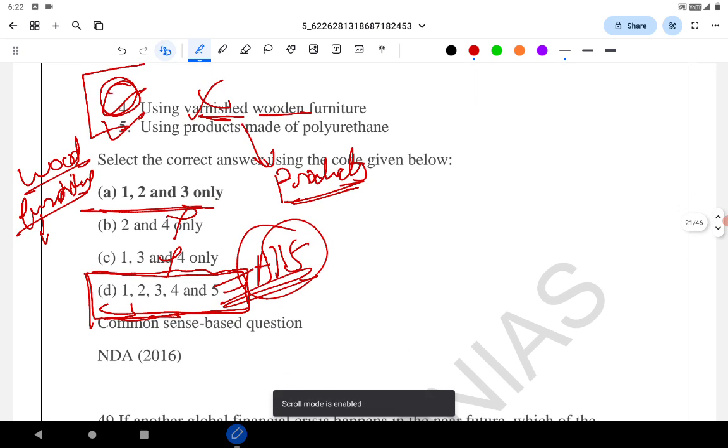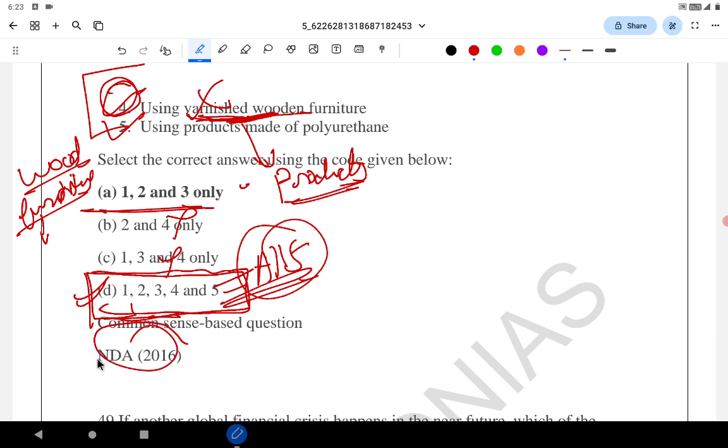The answer is A, but with the normal tukka, people will mark D. The answer is not D. Please understand this. If varnished wood furniture had any health impact, people would not have been using it. Thank you. A similar question regarding benzene pollution was asked in NDA 2016 as well.